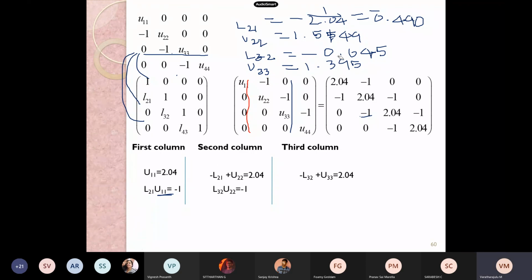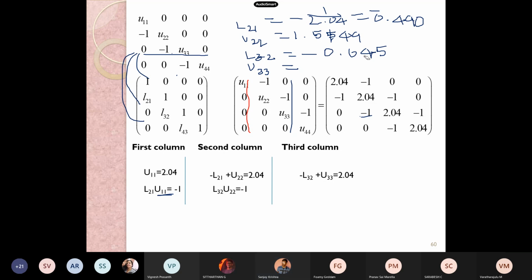Any correction with the answer? 1.645, sir, overall minus, sir. U33 becomes minus. How? Sir, we know that L32 is minus 0.645.